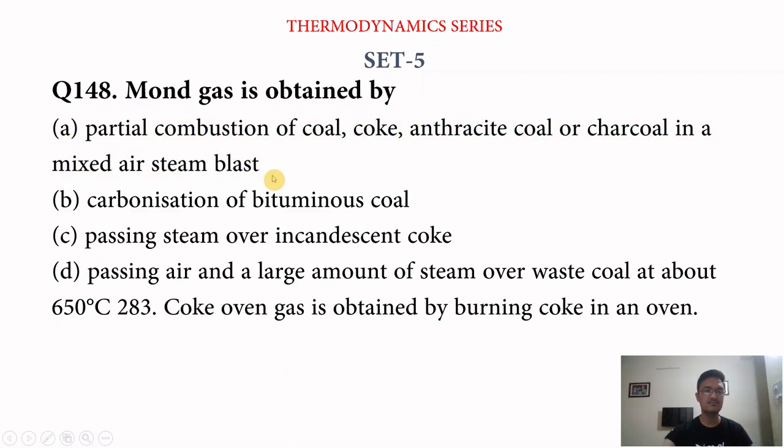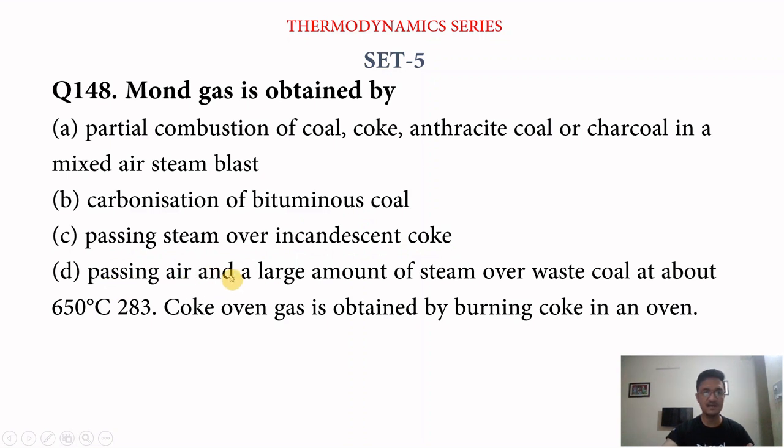Next question is, now Mond gas is obtained by, we have four options here. Option A, partial combustion of coke. This cannot be, that is the definition for the producer gas. Option B, carbonization of bituminous coal. Option C, passing steam over incandescent coal.